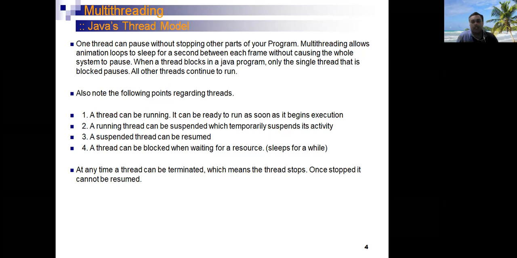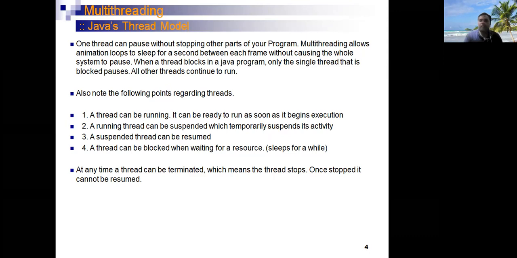Means here, the programmer can pause the execution of the running thread. The programmer can suspend the execution of a running thread. The programmer can stop the execution of running threads. At any time, the programmer can terminate or kill the threads.